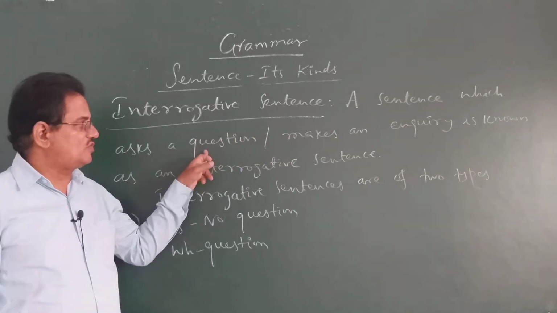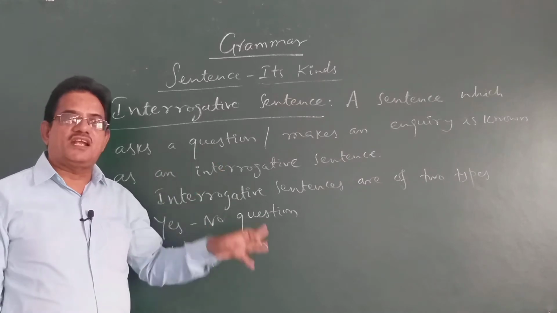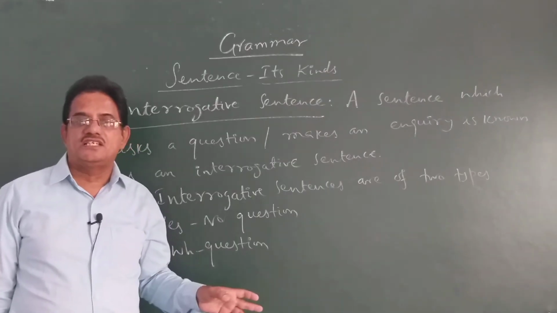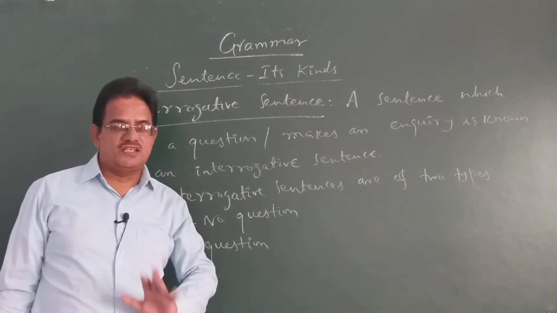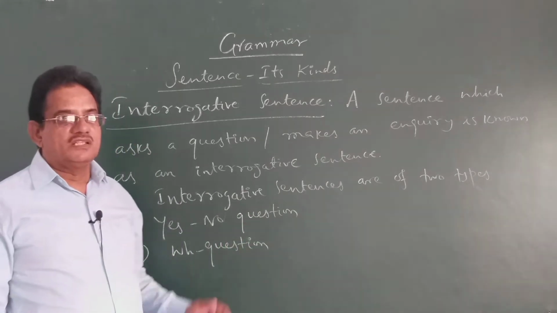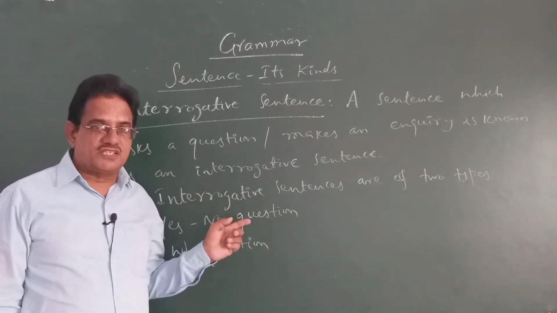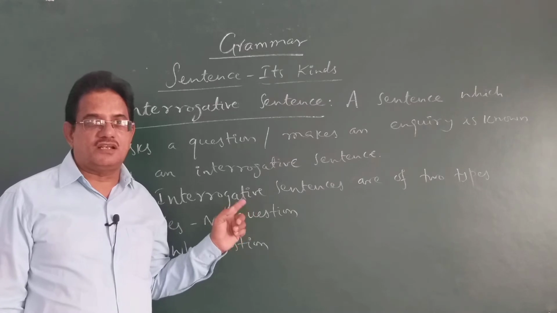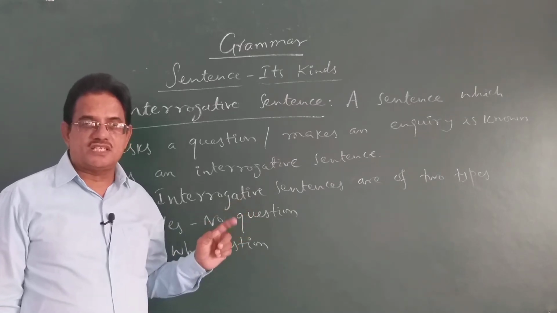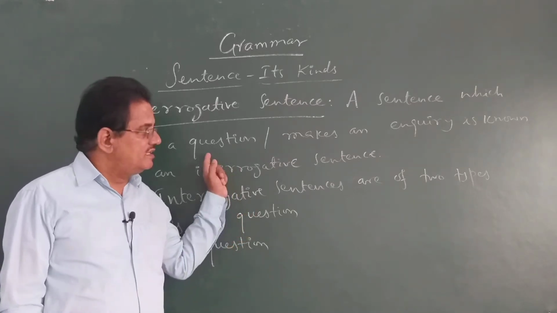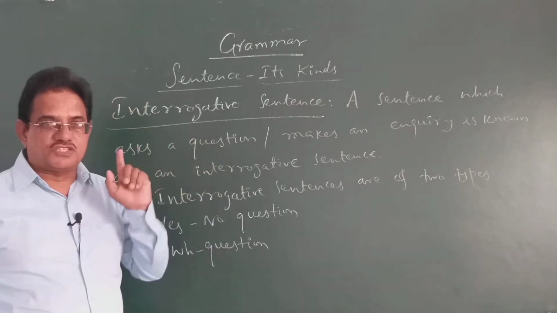So, from this word question itself we can understand that an interrogative sentence ends with a question mark. That is very clear now. The previous two kinds of sentences that we discussed already, assertive or declarative and imperative sentences, end with a full stop. Now, an interrogative sentence ends with a question mark.